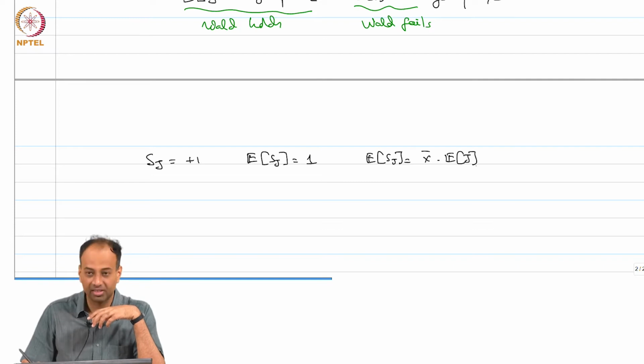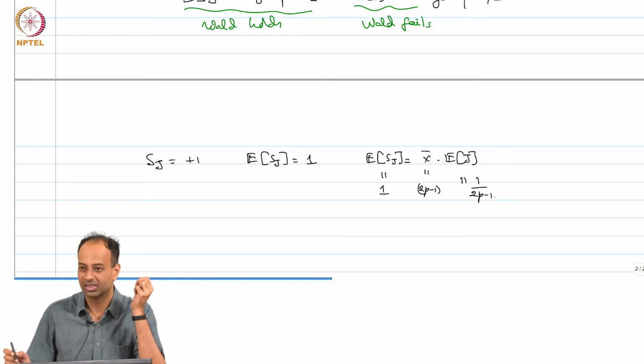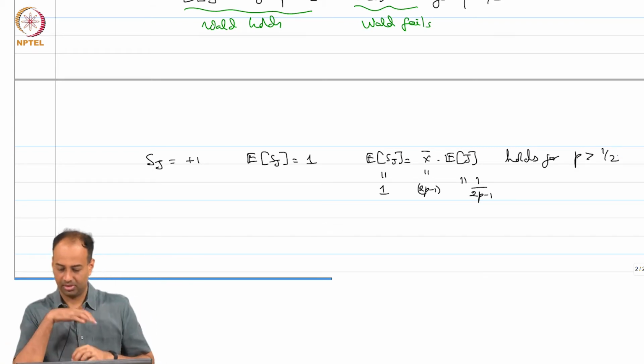If p equal to half, expected j would be infinite, right, x bar would be 0, expected Sj is of course 1, right. What is x bar? 2p minus 1, correct, all right. So, this is equal to 1 over 2p minus 1 as we calculated. So, it works, right. So, it holds for p greater than half, right.